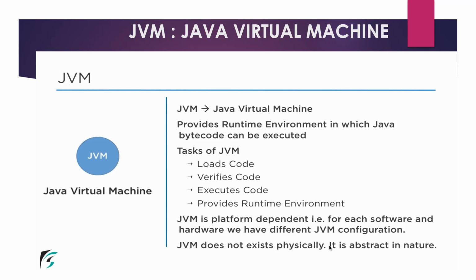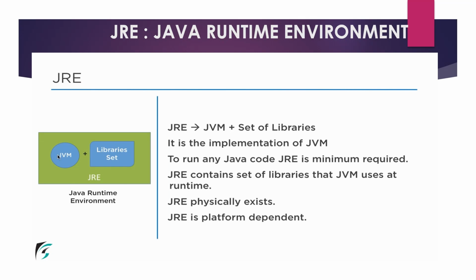The task of the JVM is to load the code, verify the code, and execute the code, providing the runtime environment so that our compiled code can be executed and converted to the interpreted form.